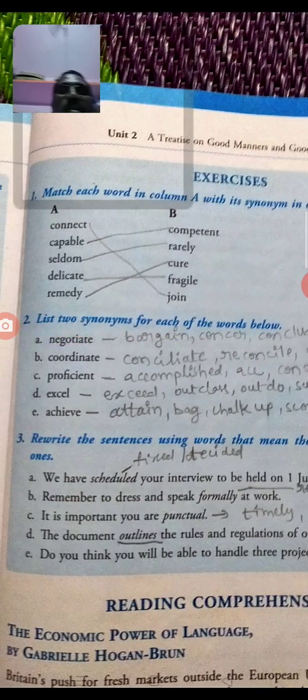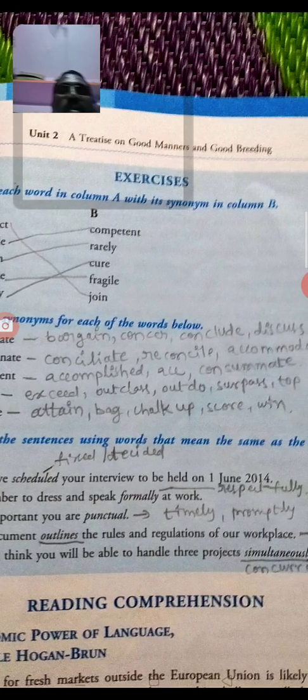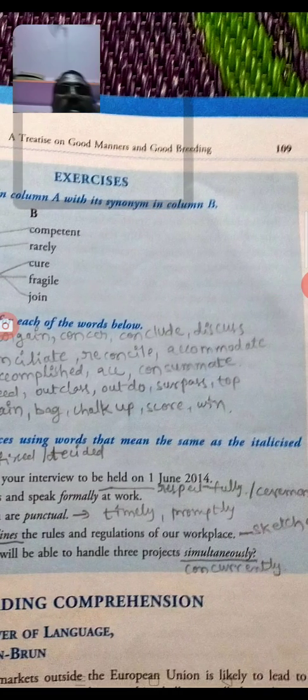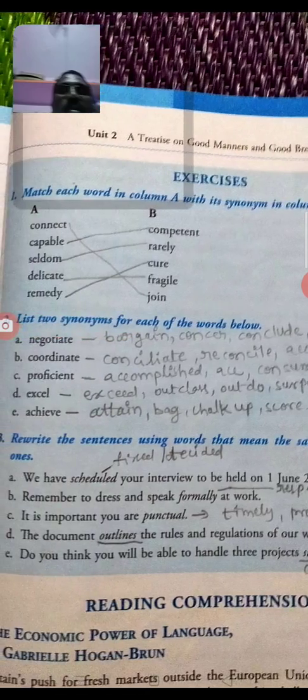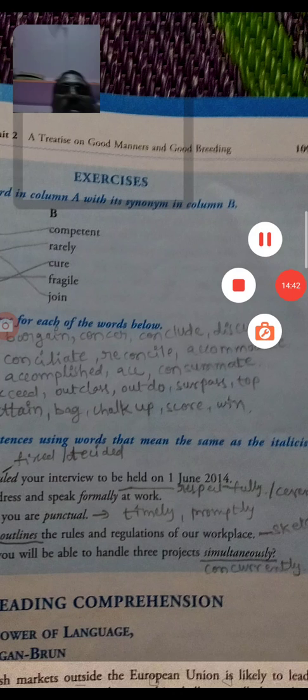Outlines means sketches. Do you think you will be able to handle 3 projects simultaneously or concurrently? These are the relative words in the examination pattern. It's very easy to answer.